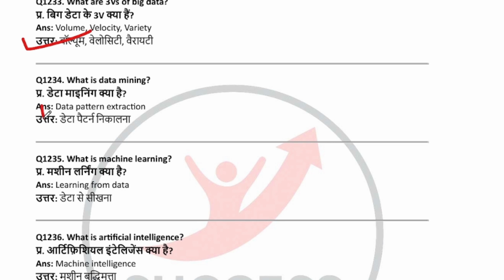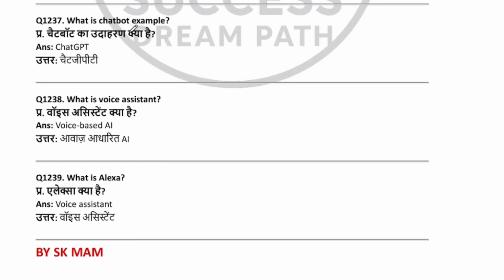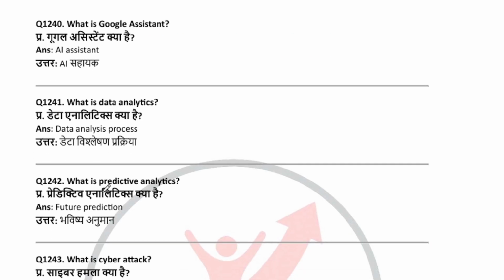What is data mining? Data pattern extraction. What is machine learning? Learning from data. What is artificial intelligence? Machine intelligence. What is a chatbot? Example, ChatGPT. What is a voice assistant? Voice based AI. What is Alexa? Voice assistant. What is Google Assistant? AI assistant. What is data analytics? Data analysis process. What is predictive analytics? Future prediction.